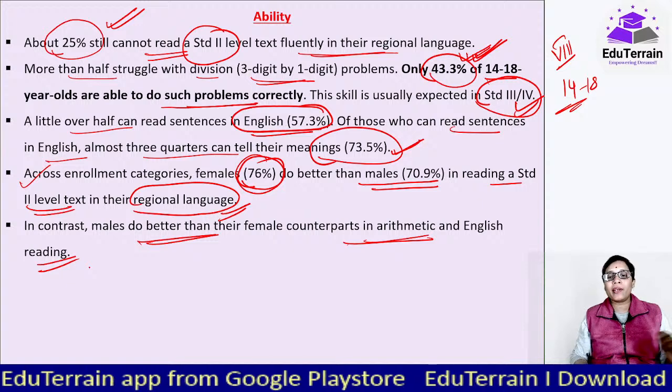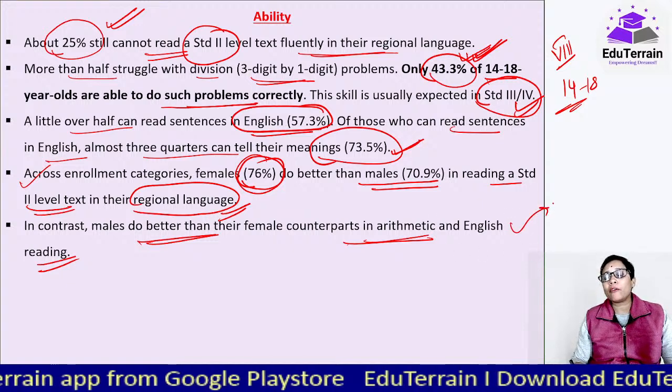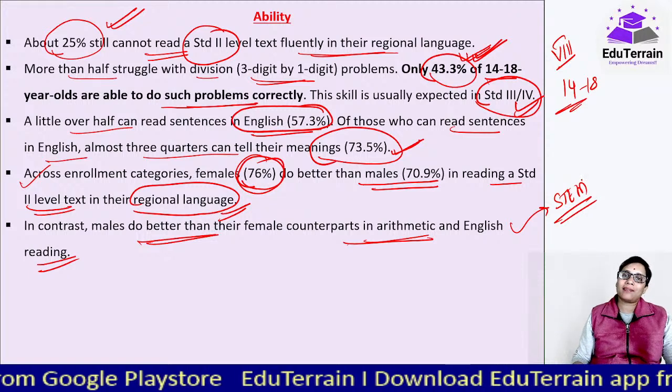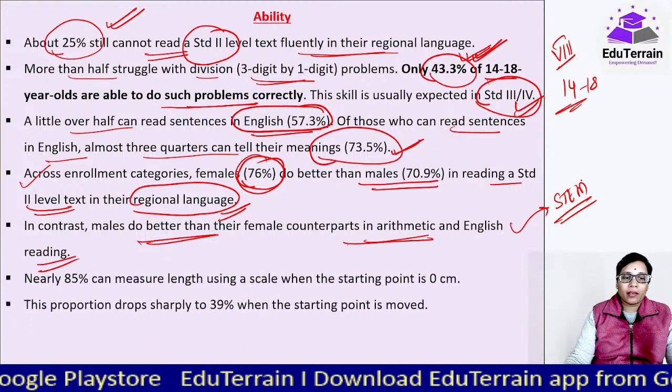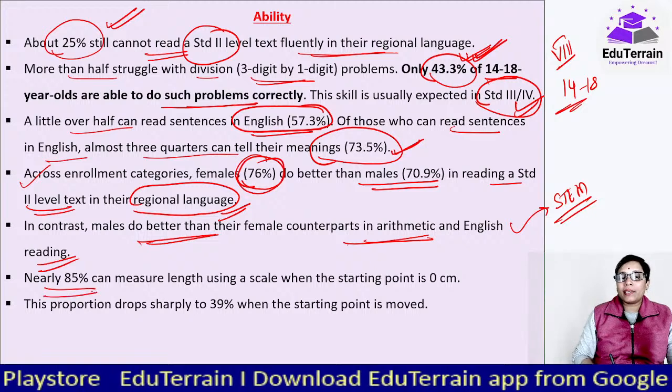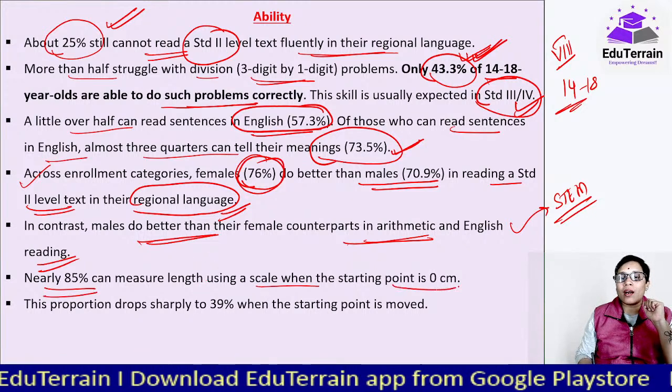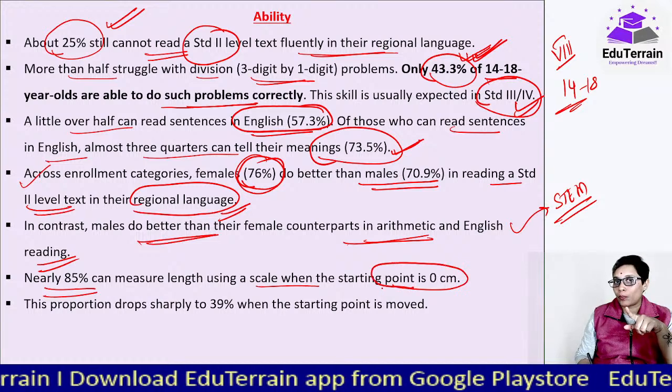Now this is one reason we can say that females are not enrolling much into the STEM courses. Now, nearly 85% can measure length using a scale when the starting point is 0.